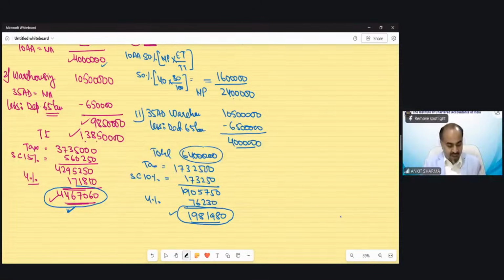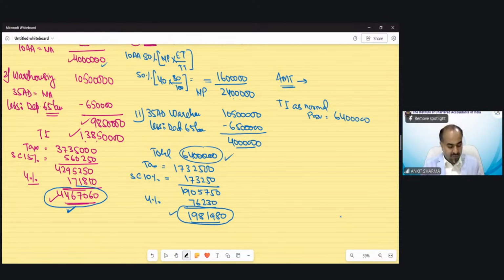Now we have to see the AMT applicability in this example. Now for AMT purpose, we have to calculate the ATI. This is the case of, I guess, individual case. So if ATI exceeding, this is a case of individual, yes. So if ATI exceeding 20 lakh, only in that situation, the provision of AMT would be applicable. So we will take total income as per normal provision of income tax to find out the AMT, and that would be 64 lakh.